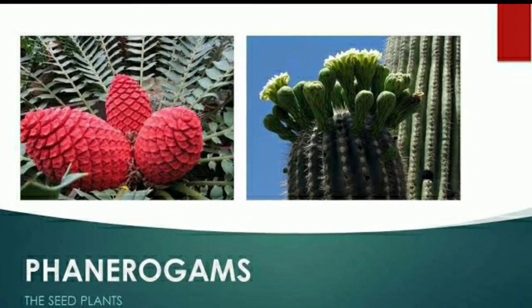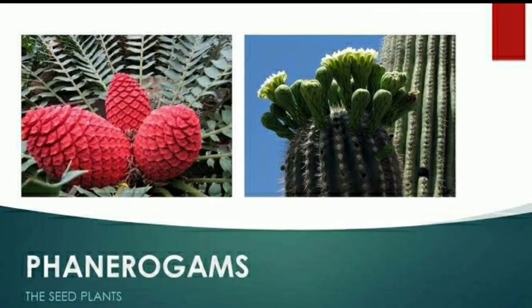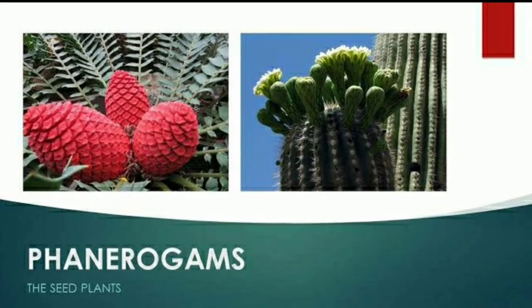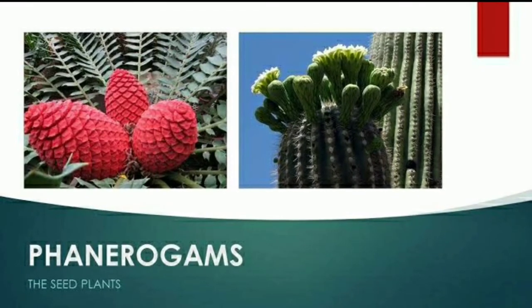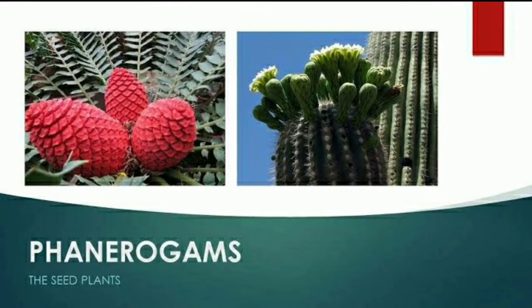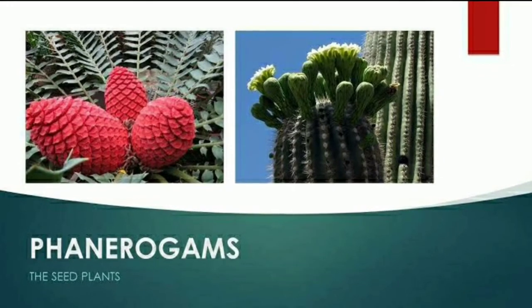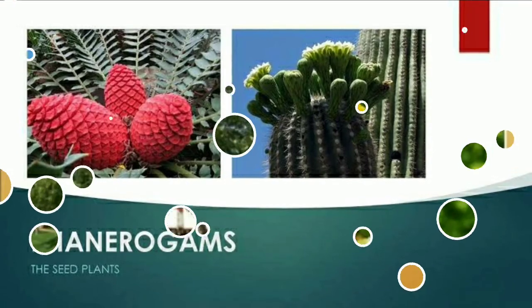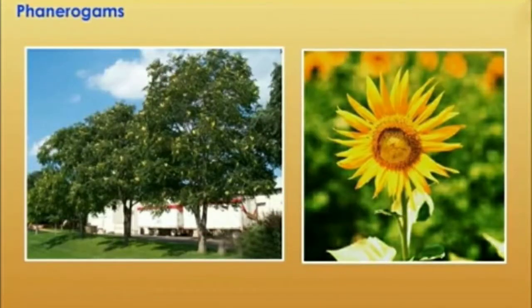Now, in these plants, after the process of reproduction, seeds are formed that contain embryo and stored food. And this stored food, children, is used for the initial growth of the embryo during the germination of seed, right?